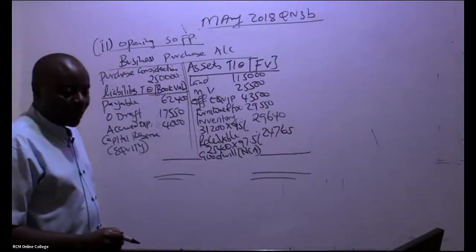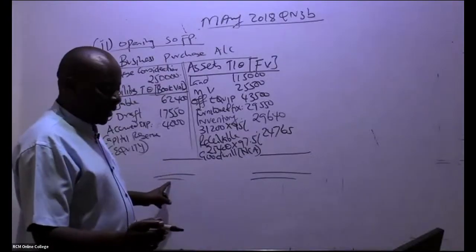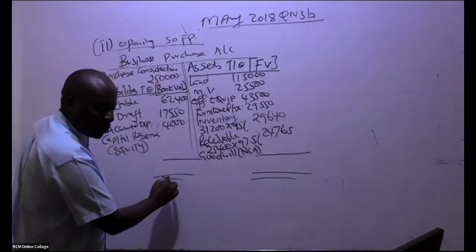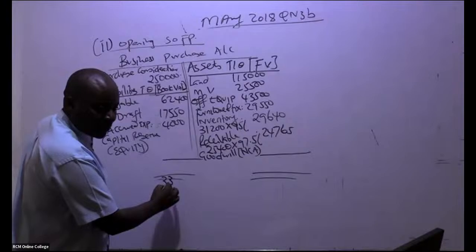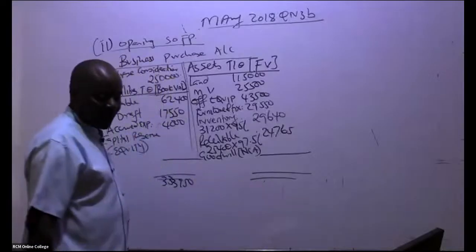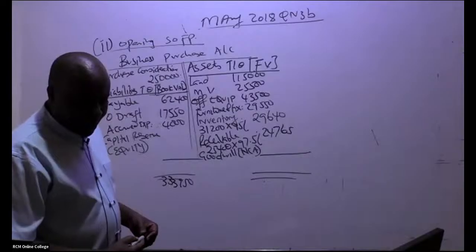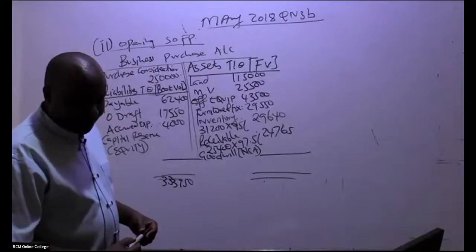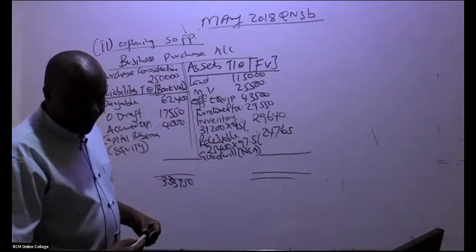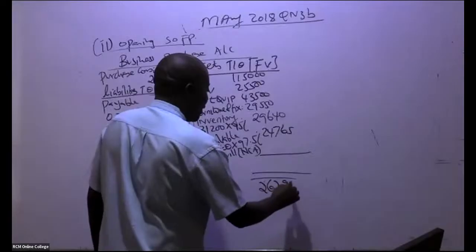Irene, is this on the debit or credit? This figure, debit, is 333,950. How about the credit figure? 267,955.